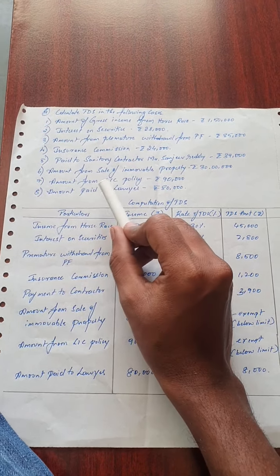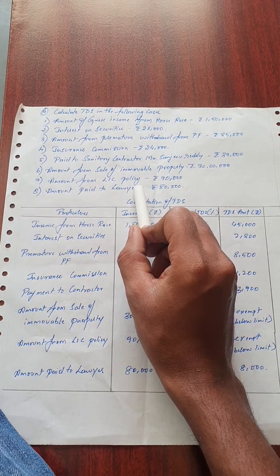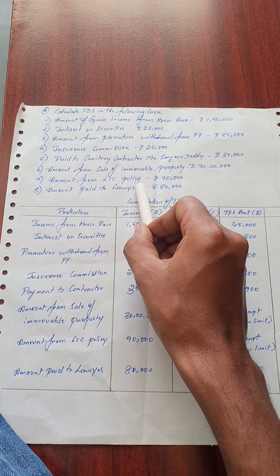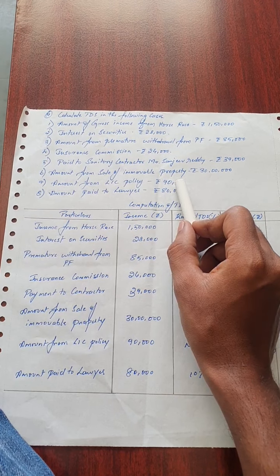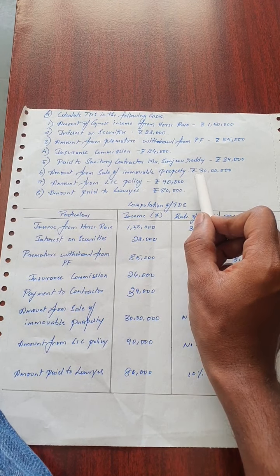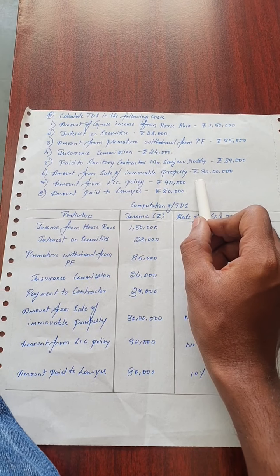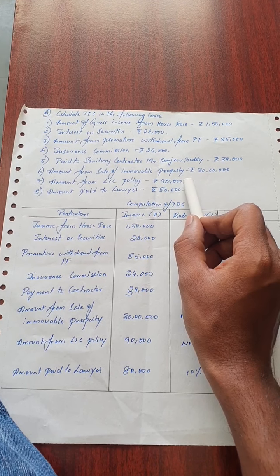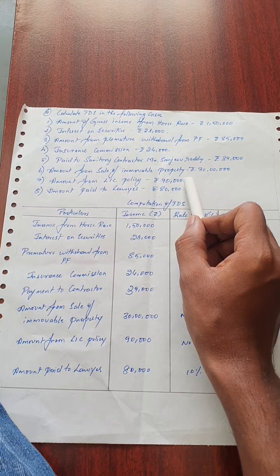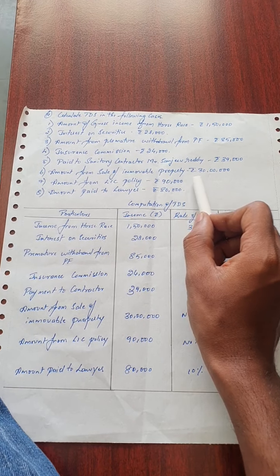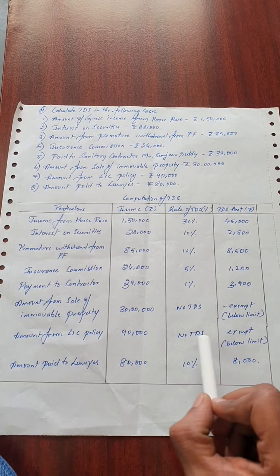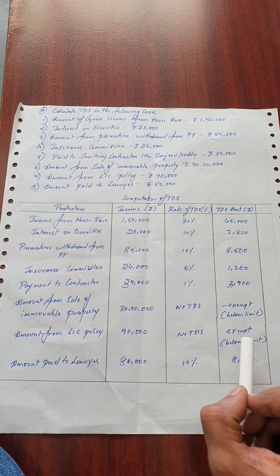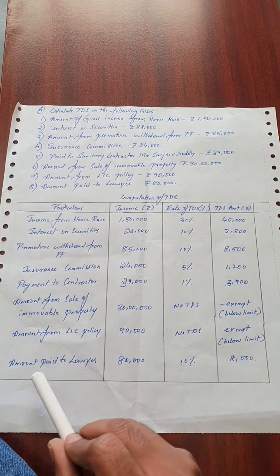Then the next one, amount from LIC policy. If there is any receipt from an LIC policy, it should be more than 1 lakh rupees. That means the maturity amount received from the LIC policy should be more than 1 lakh, then only TDS will be applicable. Here they have given only 90,000, so no TDS will be deducted on this 90,000. Write down amount from LIC policy 90,000, and there is no TDS because it is exempted, being below the limit of 1 lakh rupees.